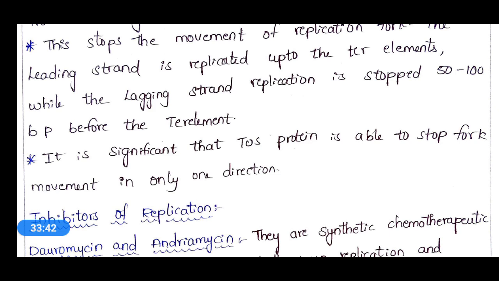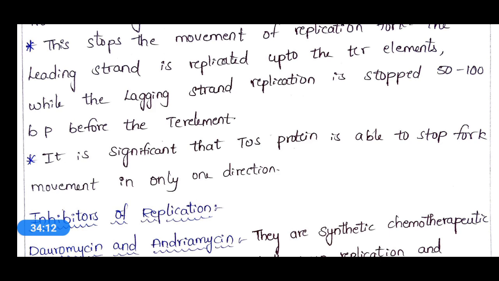Single stranded binding proteins bind to that replication fork so that reassociation of the DNA strands will not be observed. Next, primase enzyme will synthesize the RNA primer, and all this process is seen in the initiation step.